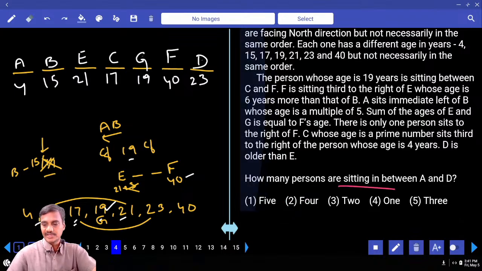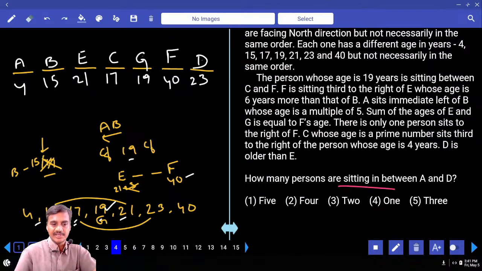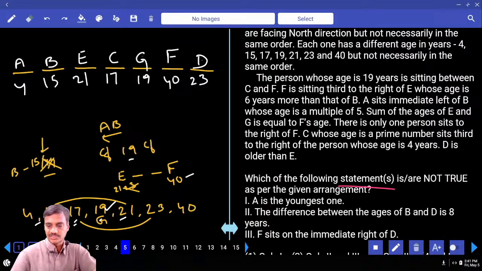And fourth one, how many are in between A and D? In between A and D, how many people? There are some 5 people. 5 that is given in choice 1, question number 4.